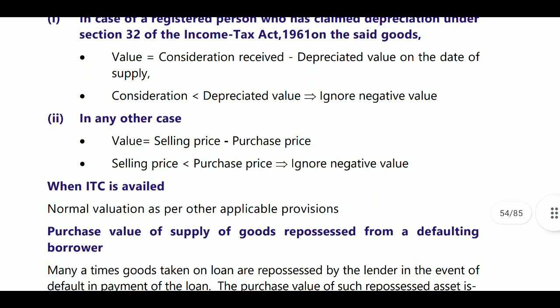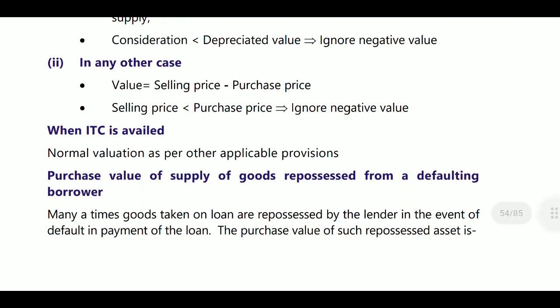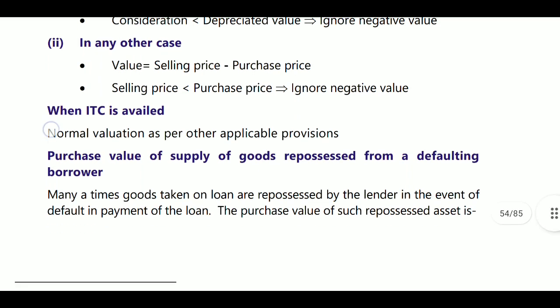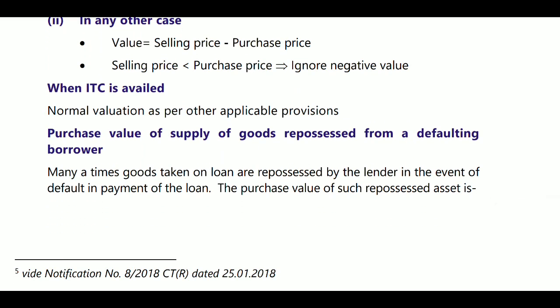In any other case, the value is selling price minus purchase price; if the selling price is less than or equal to the purchase price, then ignore the negative sign. When ITC is available, then go for normal computation as per applicable provisions. Next, value of supply of goods repossessed from a defaulting borrower.